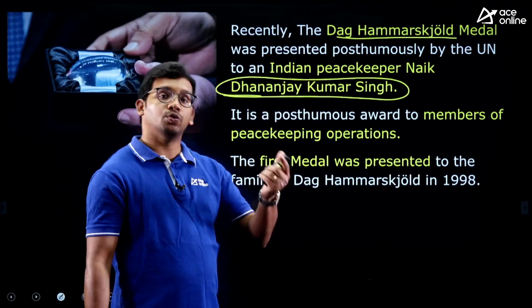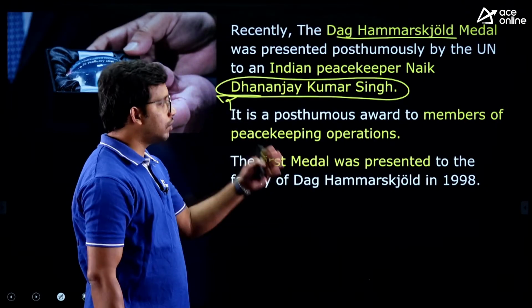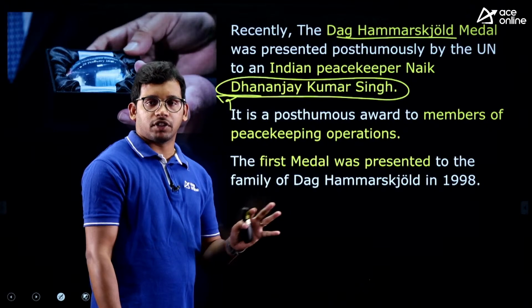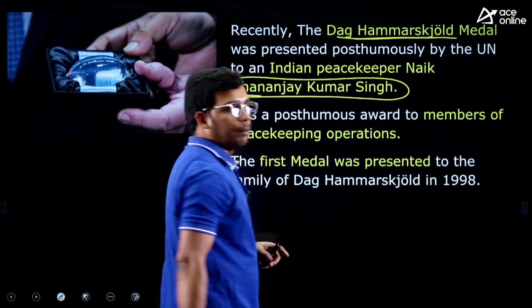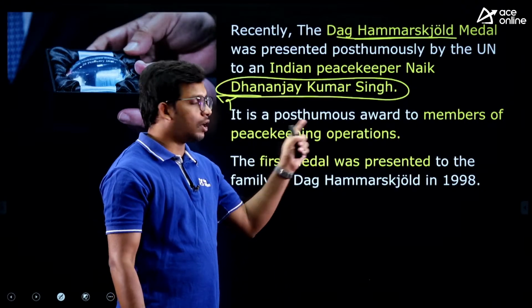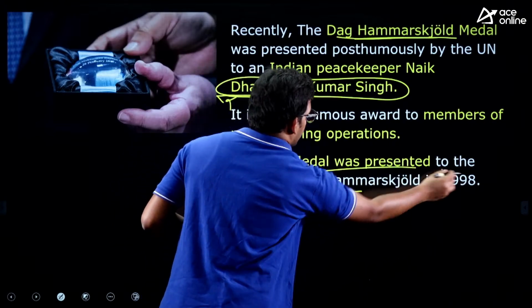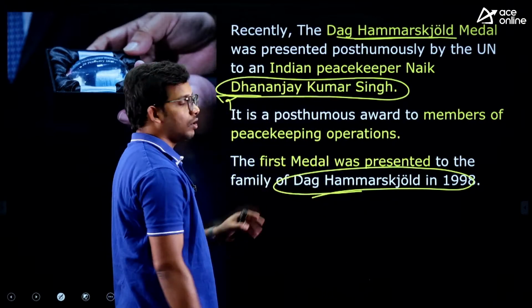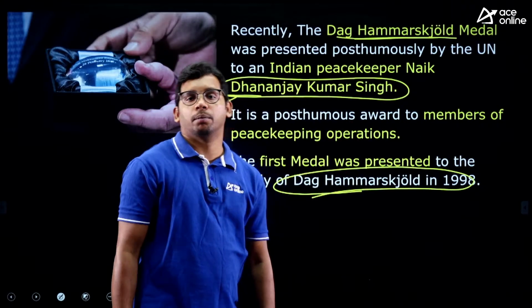Those are called the UN peacekeeping force. Dhananjay Kumar Singh was working there. He died in one of the conflicts and was given the Dag Hammarskjöld medal, the highest medal given to UN peacekeeping forces. The medal is named after Dag Hammarskjöld, who was the first person to receive it.